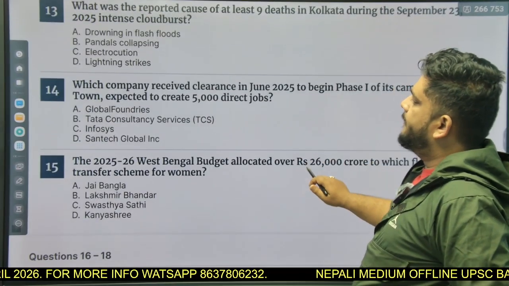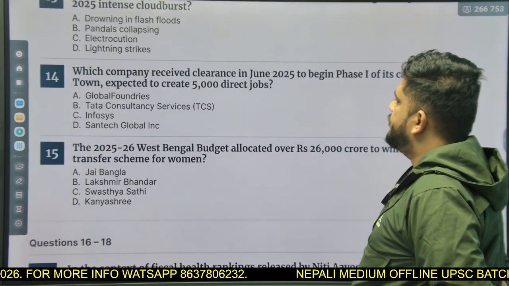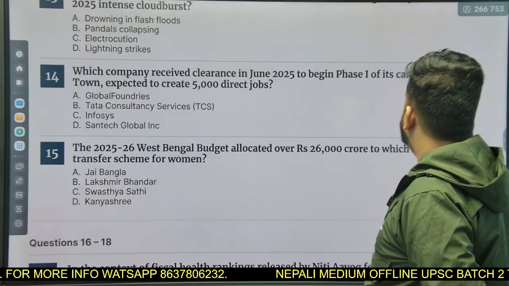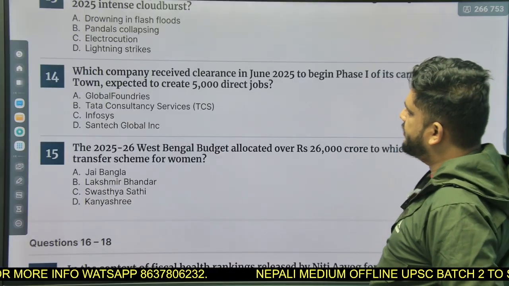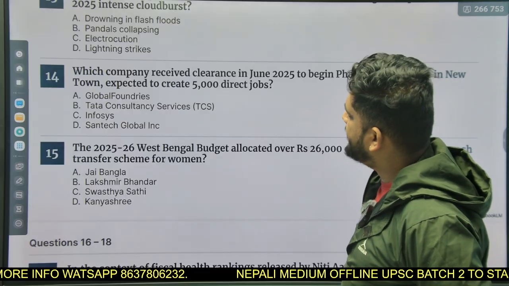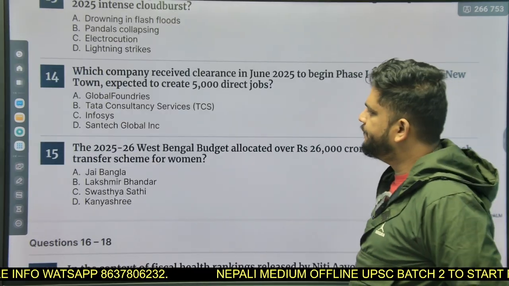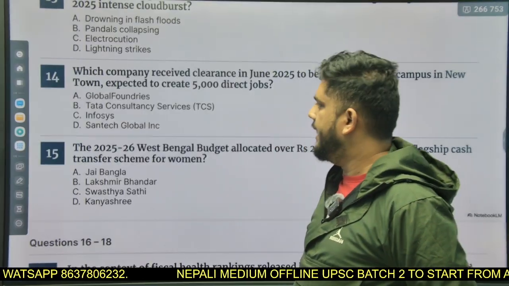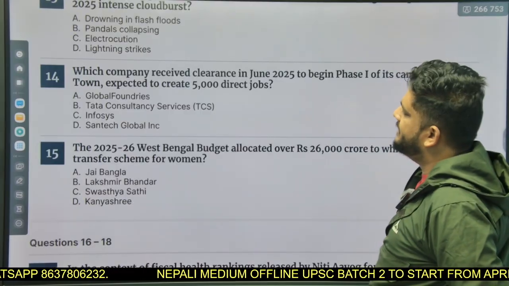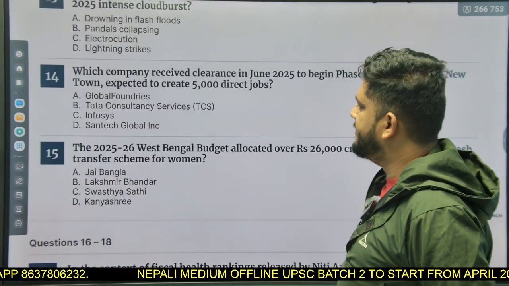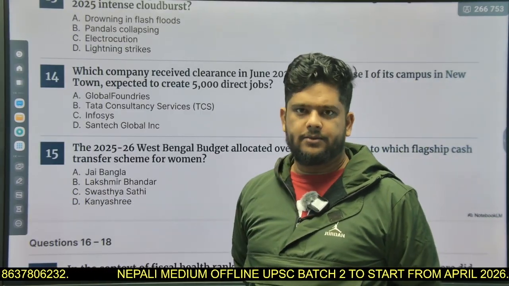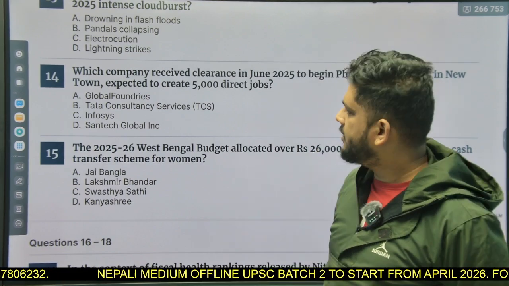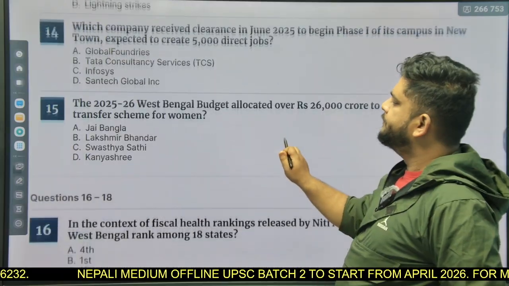Question number 14. Which company received clearance in June 2025 to begin phase 1 of the campus in New Town, expected to create 5,000 direct jobs? Global Foundries. Okay, I don't even know what is that. Tata Consultancy Services, Infosys, and Semtech Global Inc. So the correct answer is TCS, that is Tata Consultancy Services.